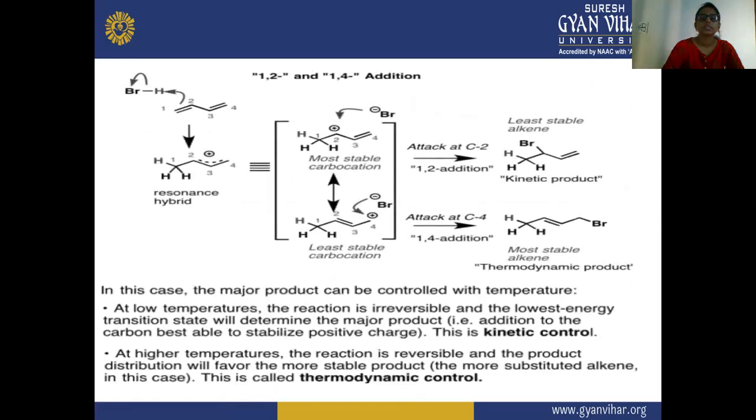So here you can see the reaction, the most stable carbocation and the least stable carbocation. So 1,2 addition will give the least stable alkene, and the second, 1,4 addition, will give the most stable alkene. So you can see this is according to the thermodynamic product, and in this case the major product can be controlled with temperature. The major product can be controlled with your temperature, and that will be the more stable one.